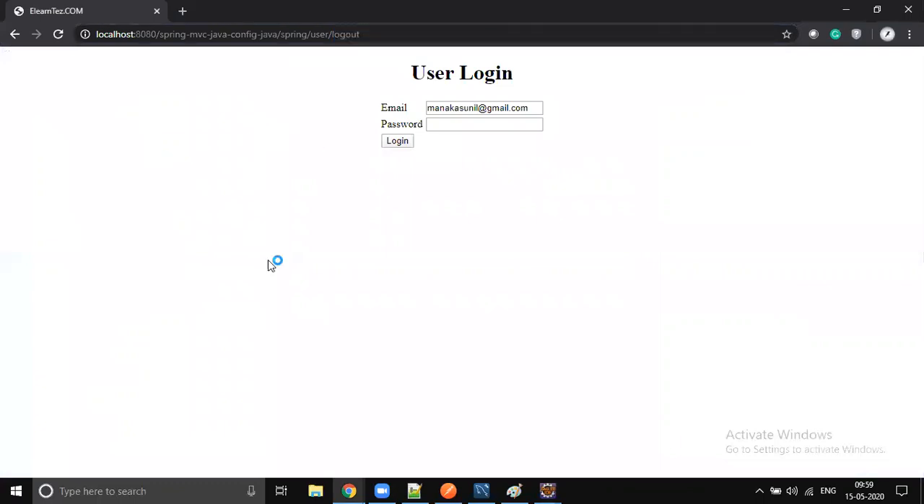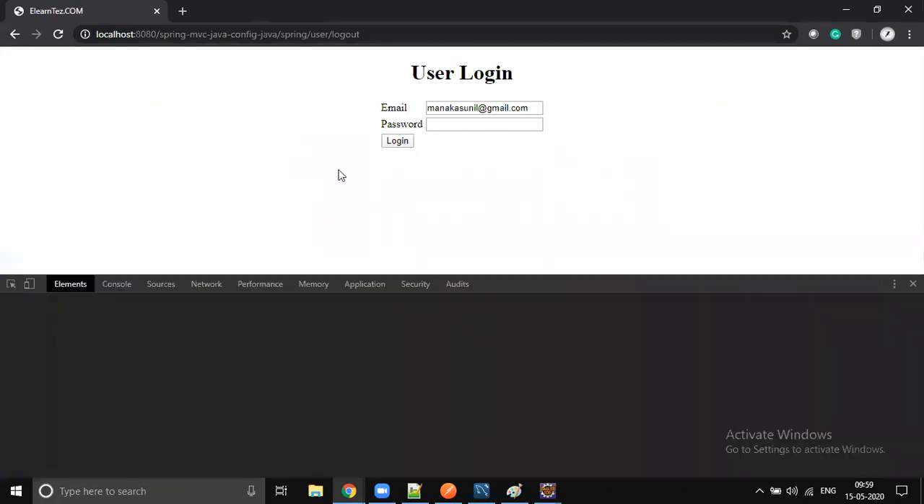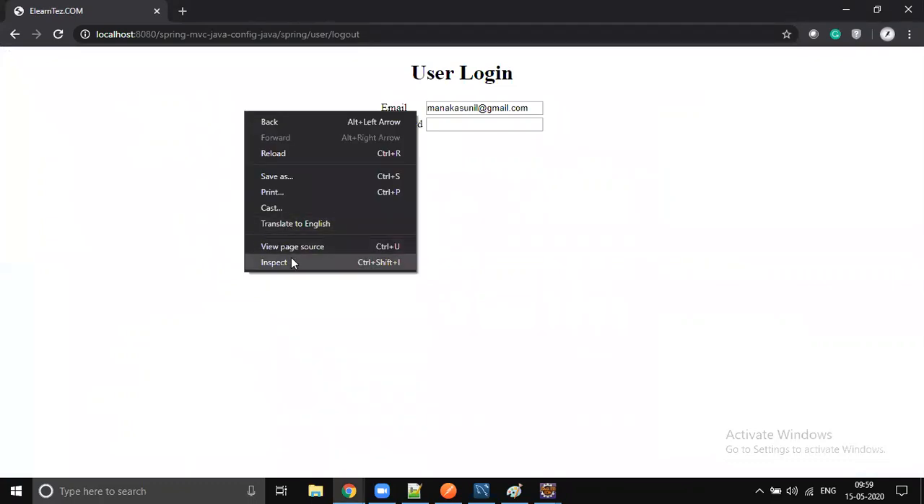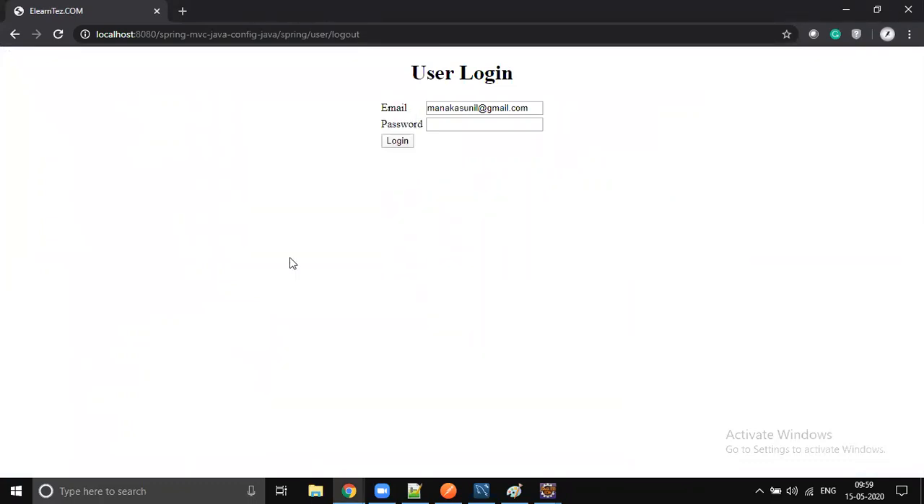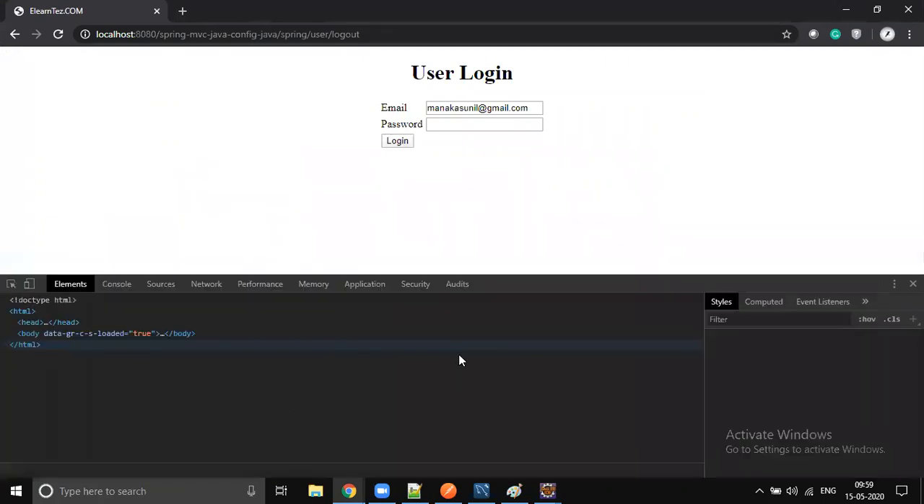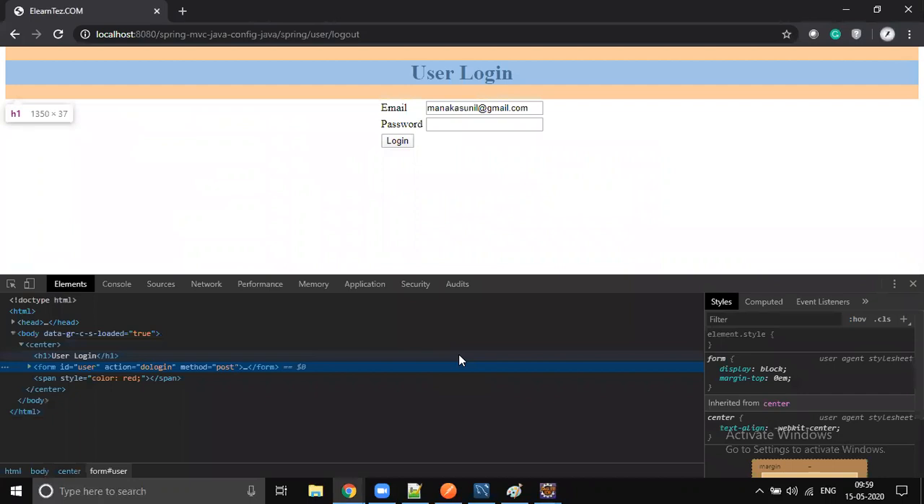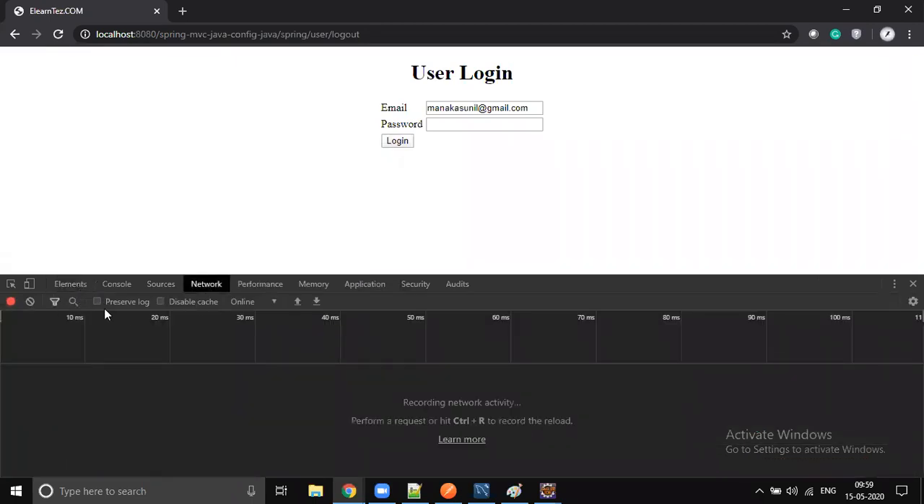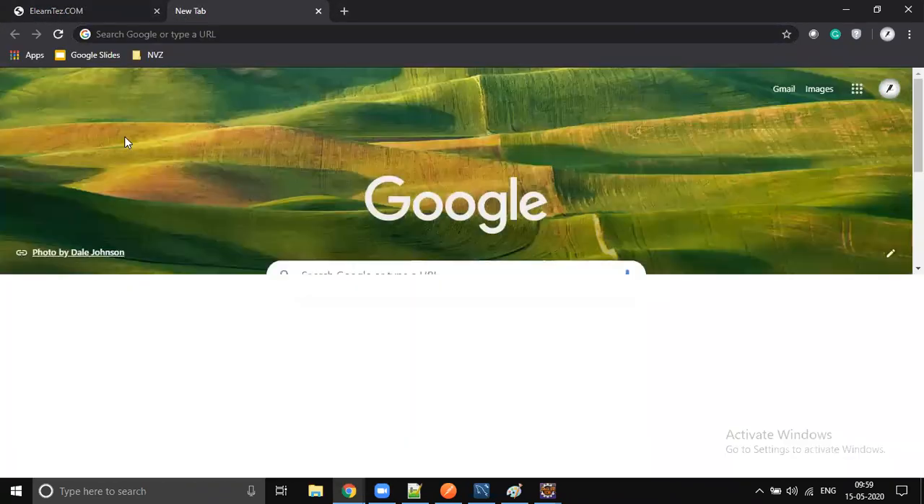To see anything that is happening in the background, you need to open the developer tools. On Windows, it's the function key F12, or else you right click and select inspect, or Control Shift I, and automatically the developer tools will be available. Every browser has inbuilt developer tool support. You don't need to install anything. We can track each and every call which is happening on the screen.